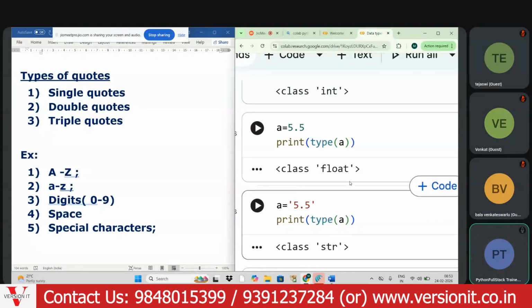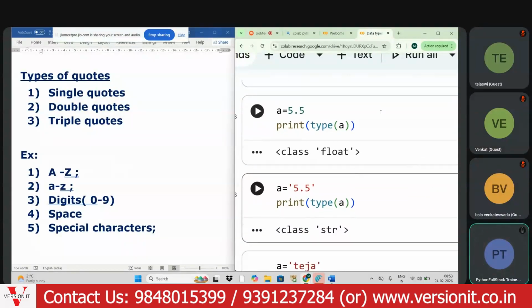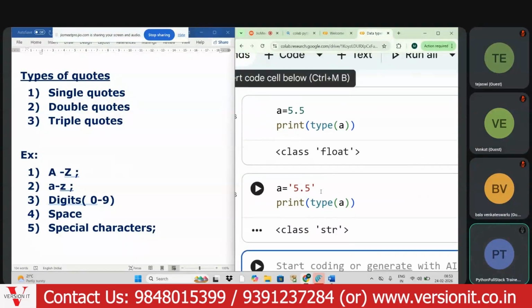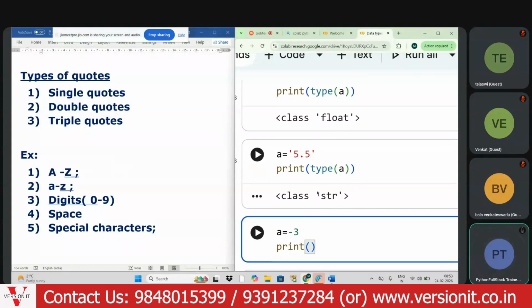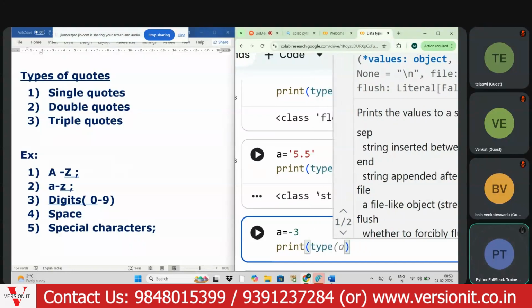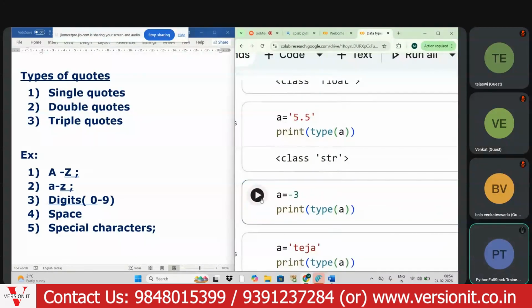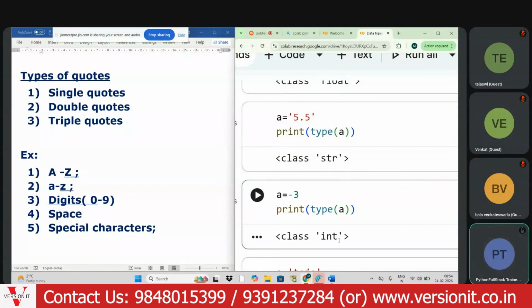Getting the point, my dear aspirants? And if I write a equals to -3 and print type of a, it will be considered an integer. Getting the point, my dear aspirant?